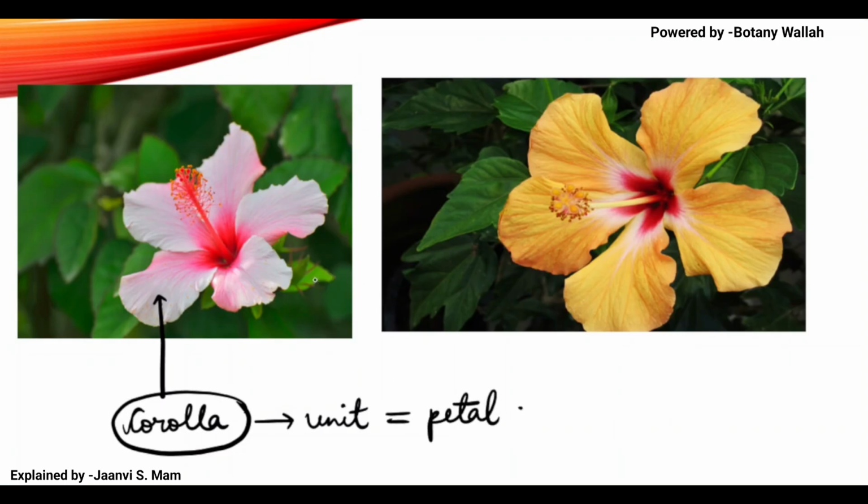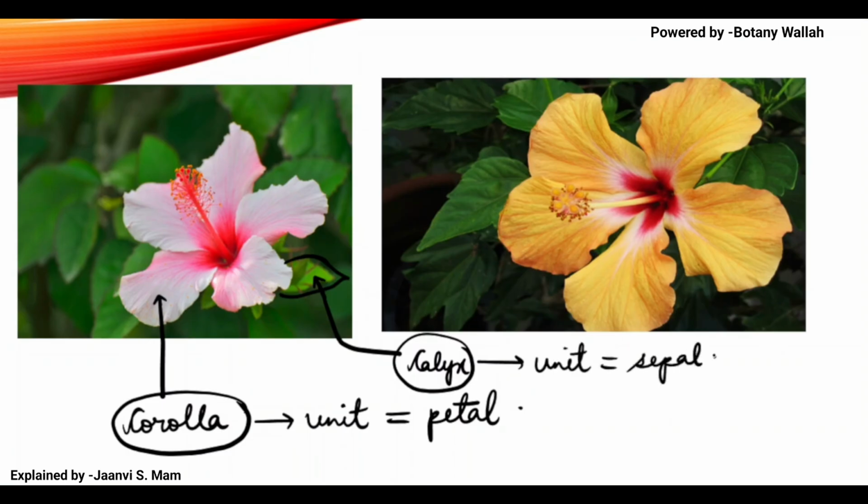Here there is a leaf-like structure, which as a whole is known as calyx. But the unit of calyx is known as sepal.